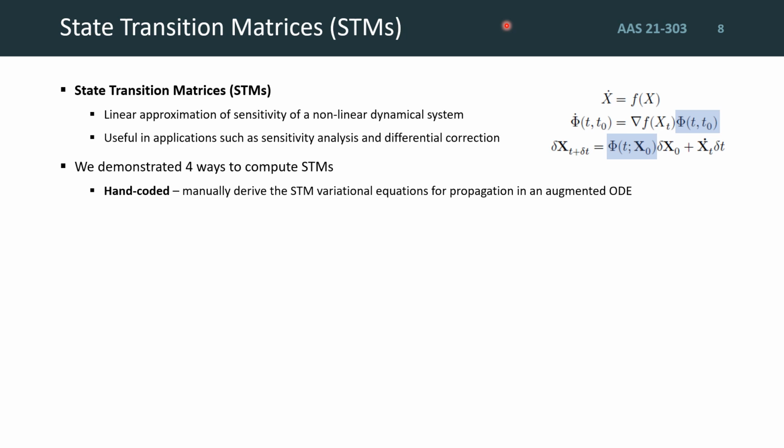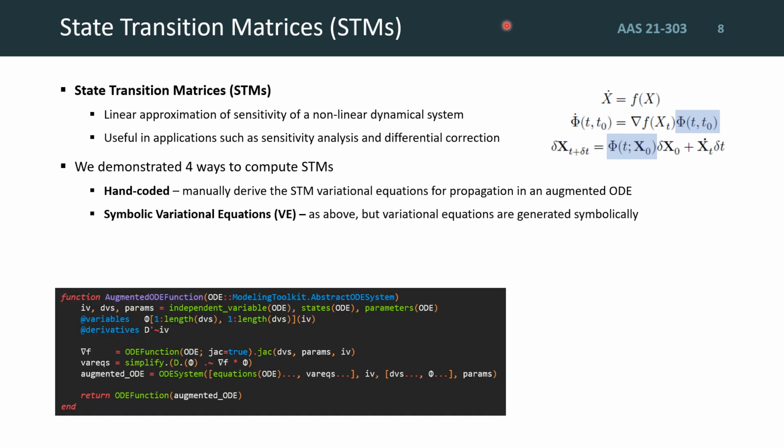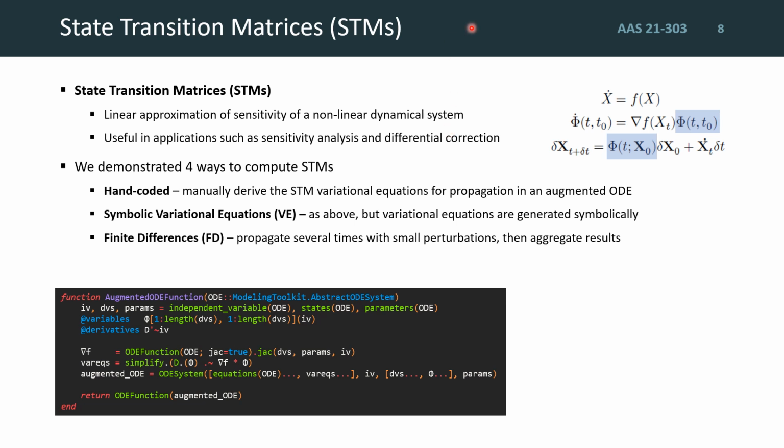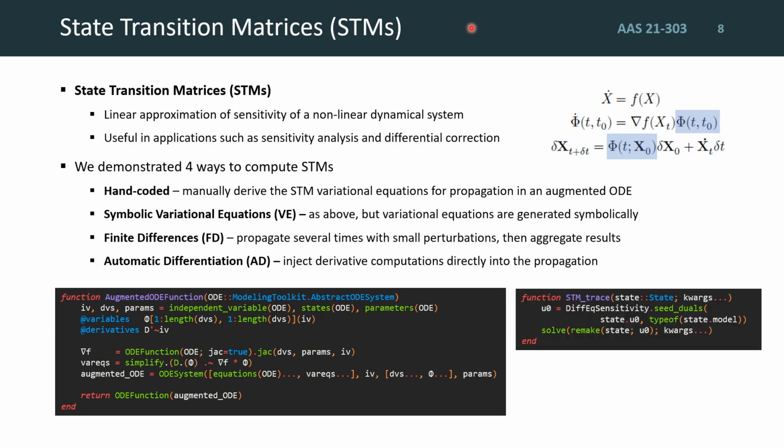Firstly, the hand-coded way, in which we manually derive the STM variational equations for propagation in an augmented ODE system. Then the symbolic variational equations, which are generated similarly to our symbolic models using their automatically generated Jacobian functions and composing those with symbolic variables representing the STM's elements. Next, the finite difference method, in which trajectories are propagated several times with small initial perturbations, with the resulting differences being aggregated together. And finally, with automatic differentiation, in which we inject dual numbers into the propagation, and these automatically compute their own derivatives simultaneously with the actual trajectory propagation as well, requiring no other code.